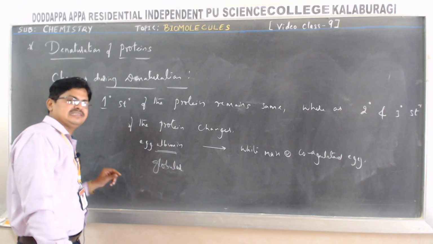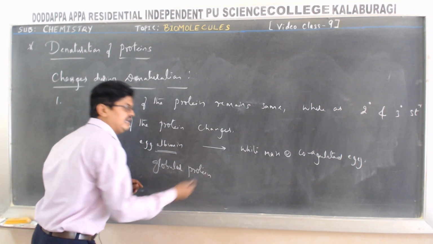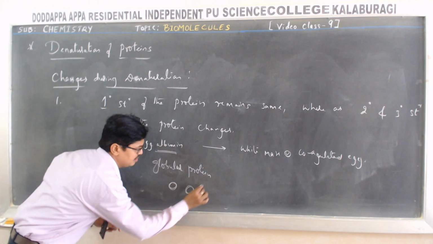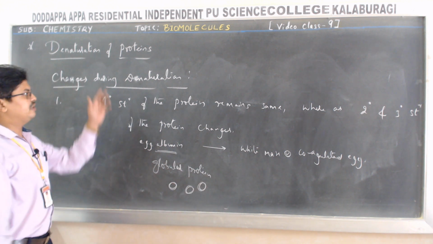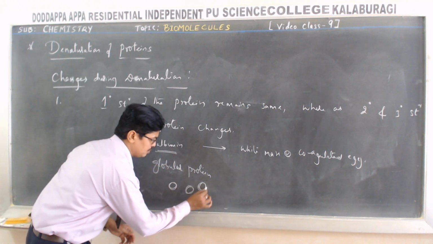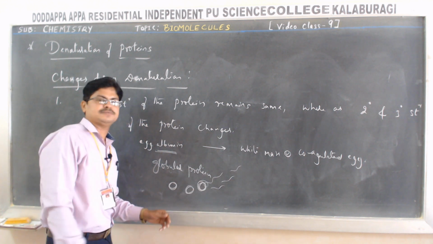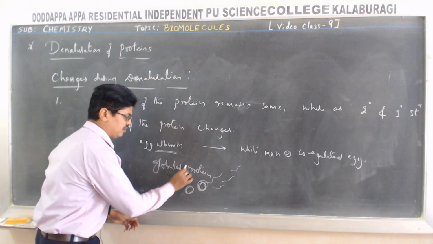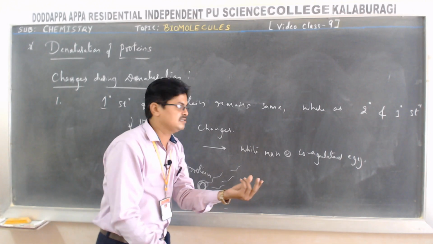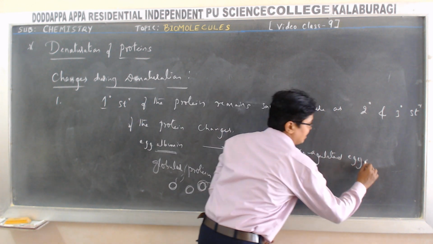During denaturation, this globular protein uncoils and converts into a thread-like structure. That is how you get a white mass or a coagulated egg, that is, coagulated egg albumin.